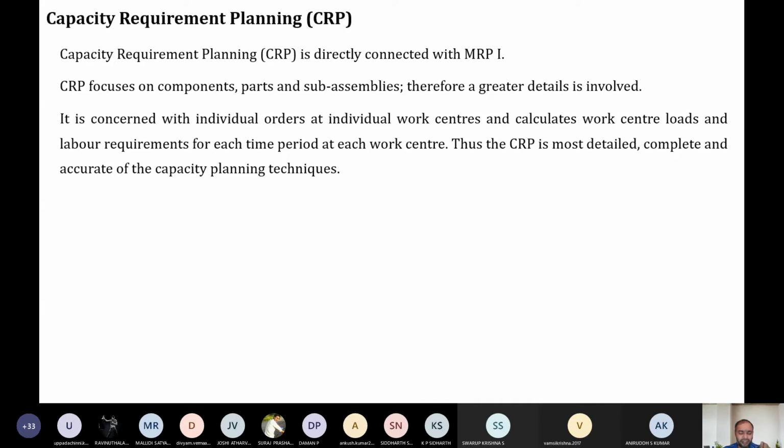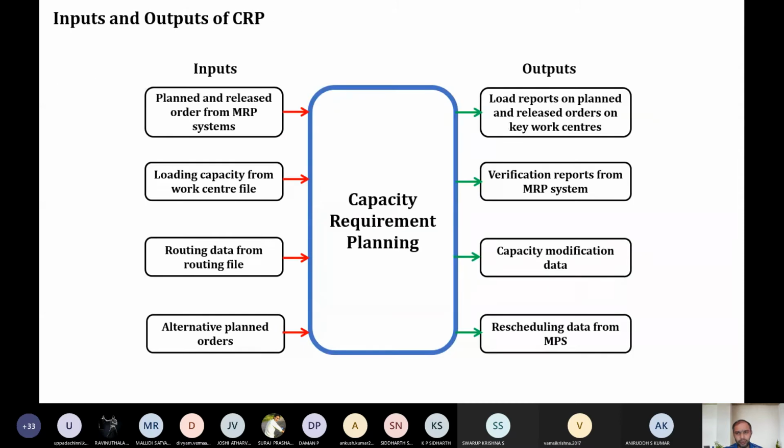That is why CRP will take more time, but the output of CRP is going to be very, very accurate. Now let's see what the input and output are for capacity requirement planning. The inputs required are the planned order release and the scheduled receipts from the MRP. To have this many products in my warehouse to start the production, when should I release the order? Those data we will get from the MRP.